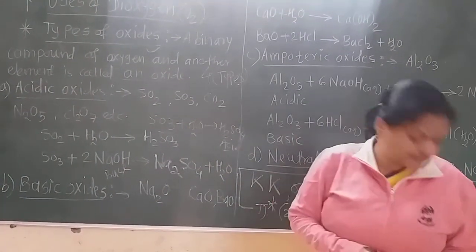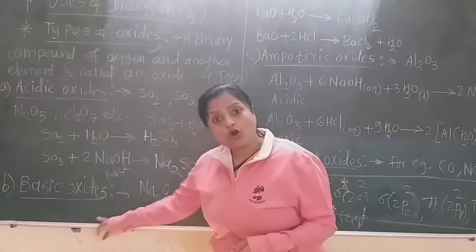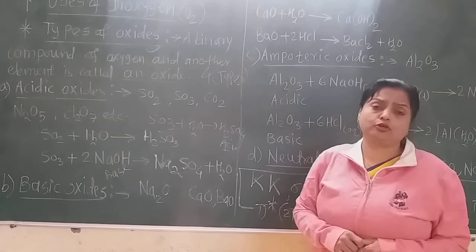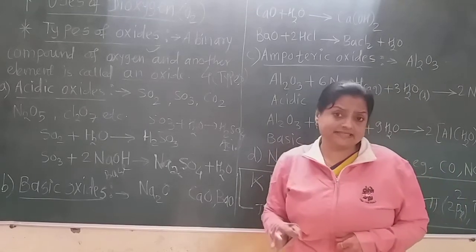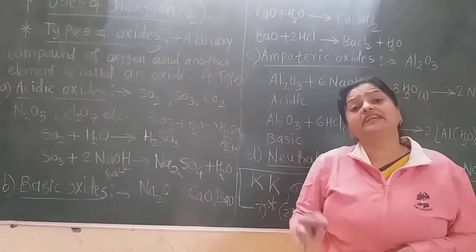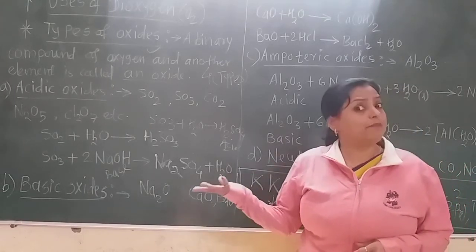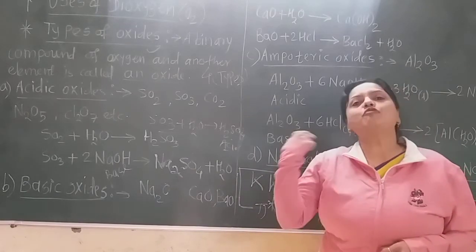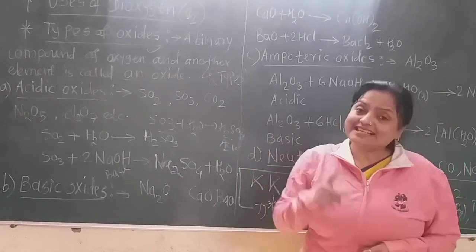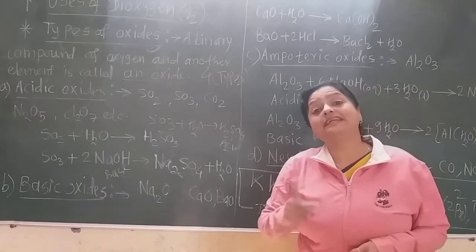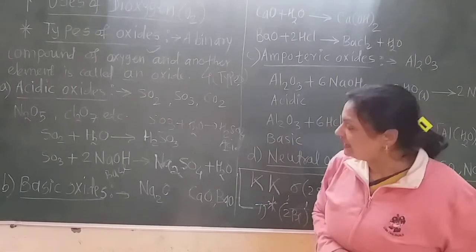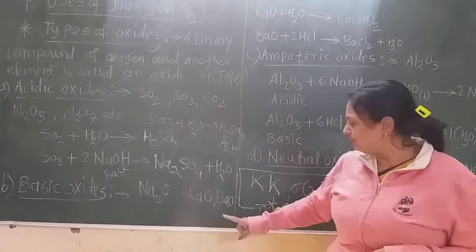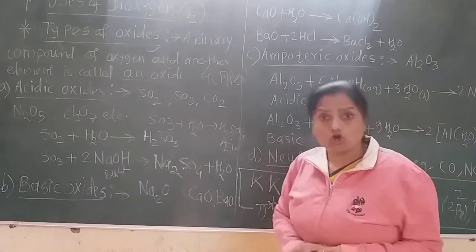Now the second type of oxide is the basic oxide. And the definition of basic oxide is the same as that of the acidic oxide. The only difference is that these basic oxides when reacting with or dissolving in water form a base. But if they react with acids, then they will form a salt. As they form a salt with acid, definitely they are basic in nature. So there are 3 basic oxides: sodium oxide, calcium oxide and barium oxide. All are metal oxides here.